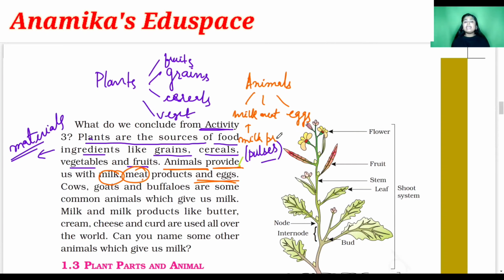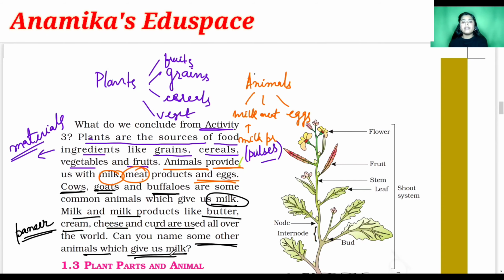Milk products are like curd, ghee, butter, cheese, and paneer. These are some of the milk products. Okay, students, now who gives us these things? Cows give us milk. Goats give us milk. Buffaloes give us milk. Next, milk and milk products like butter, cream, cheese, and curd are used all over the world. You can also add paneer.